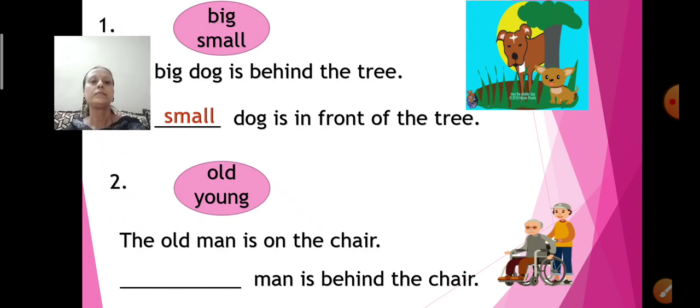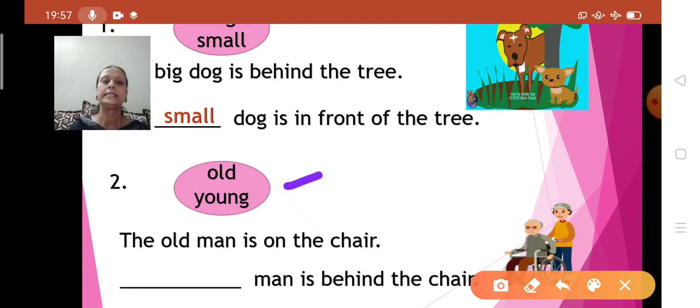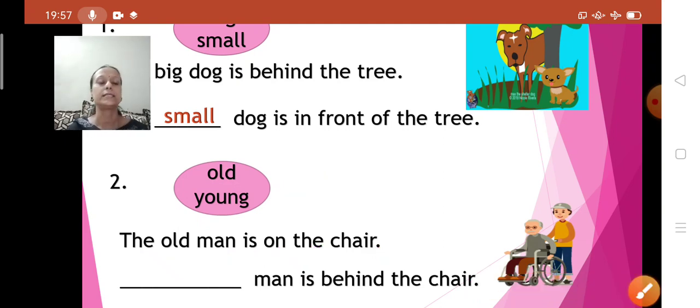Now see the second one. This is old, young. The option is given in the cloud. The old man is on the chair. If the old man is on the chair, where is the other person? Who is he? How is he looking? Yes, he looks young. Who is old? Grandfather is old. Who is young? Father is young. So, children, read the sentence along with me.